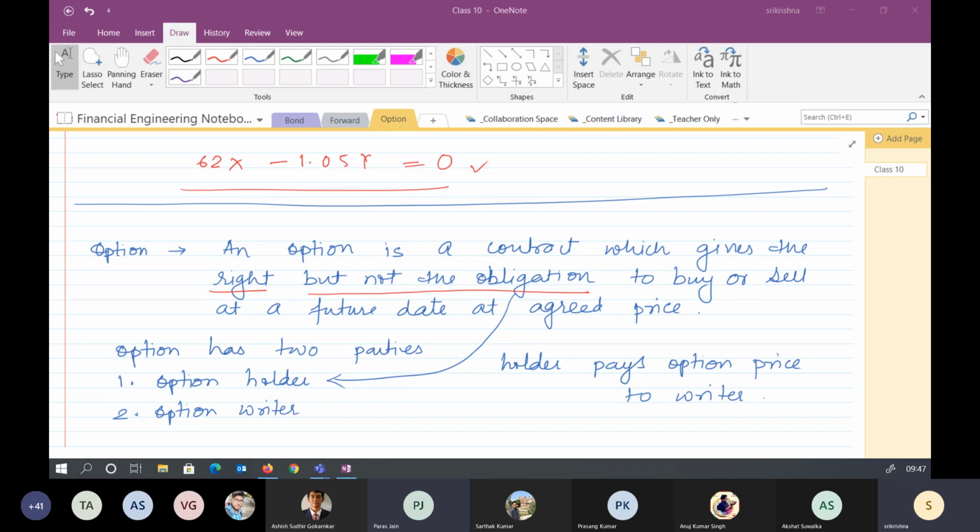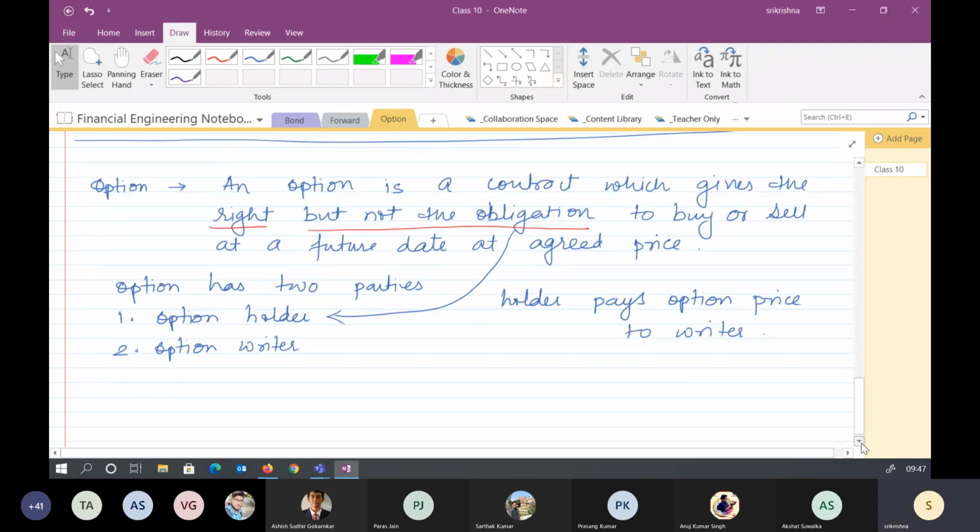Okay, so look at this one. Is it okay? Have you understood there is an option holder, an option writer, and who is paying the option price to whom? Please raise your hand if you have understood this definition.